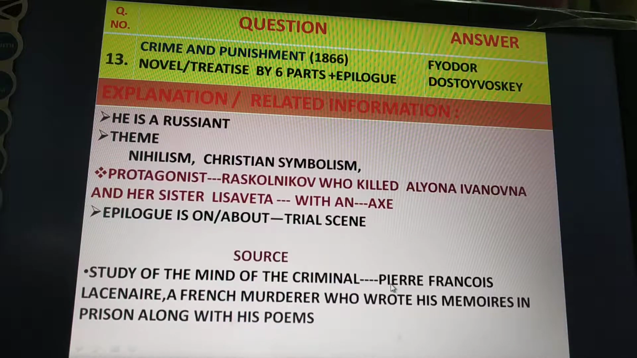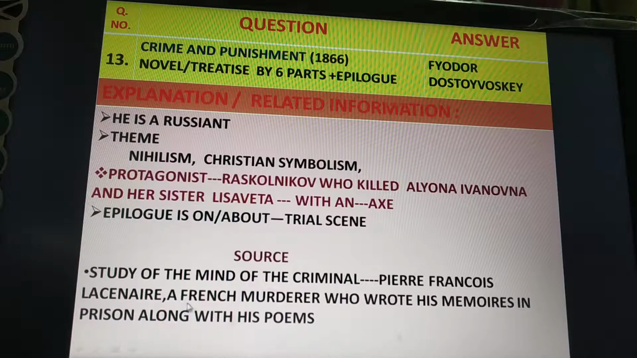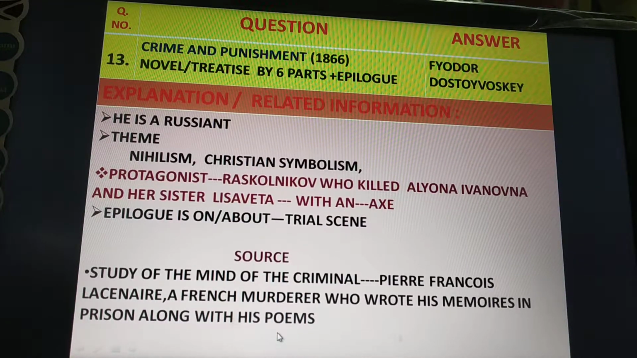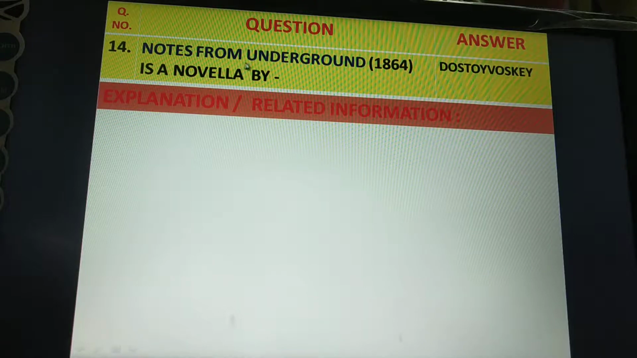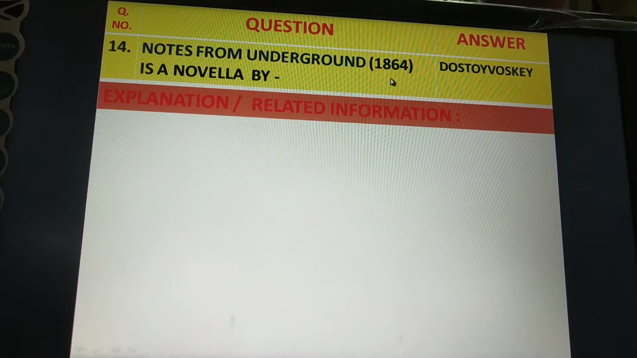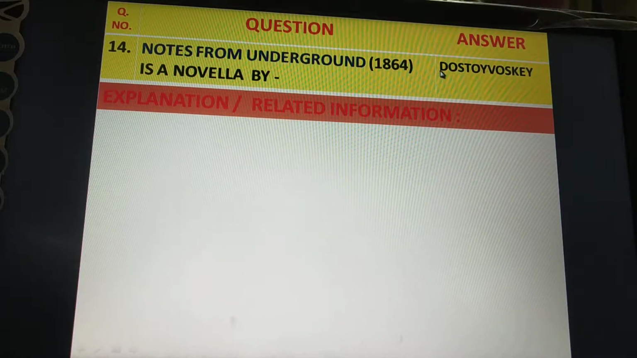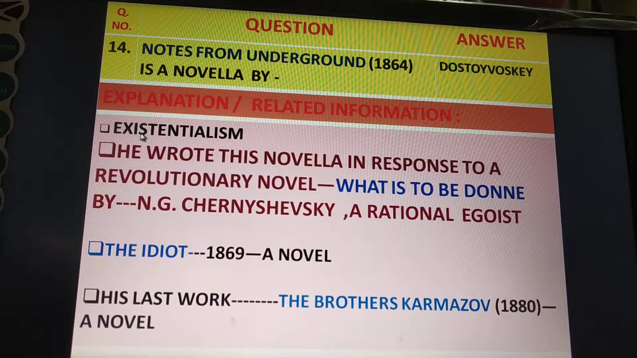The name of the criminal was Pierre-François Lacenaire. He was a French murderer who wrote his memoirs in prison along with his poems, and this was the source. Notes from Underground was published in 1864. It is a novella, a short novel, better to say, written by Dostoevsky, and here the theme is existentialism.